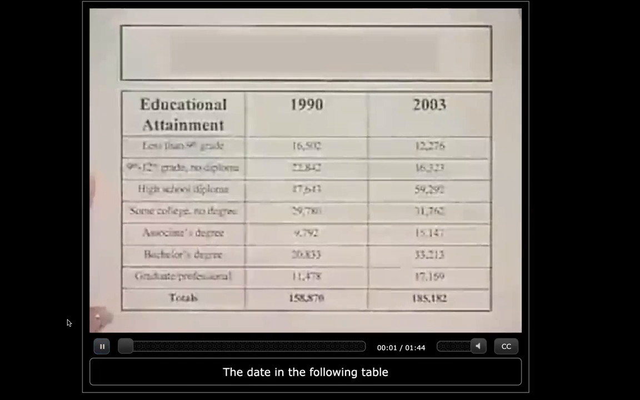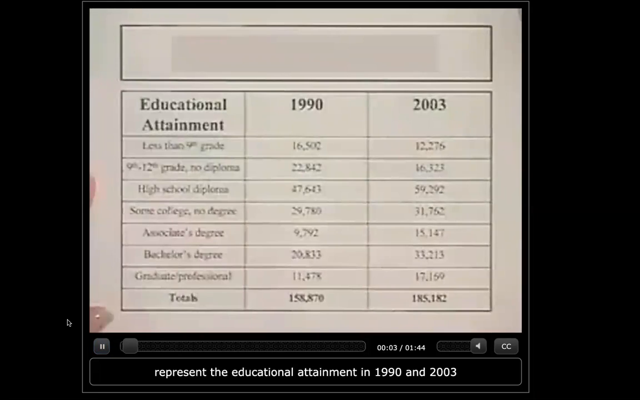Data in the following table represent the educational attainment in 1990 and 2003 of adults 25 years and older who are residents of the United States. The data are in thousands. We are to draw a side-by-side frequency bar graph of the data and then answer the question, are more Americans earning bachelor's degrees?